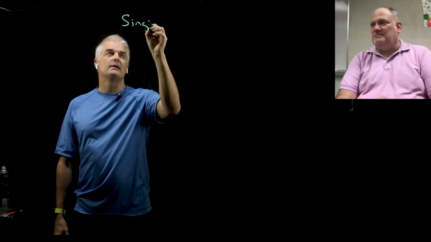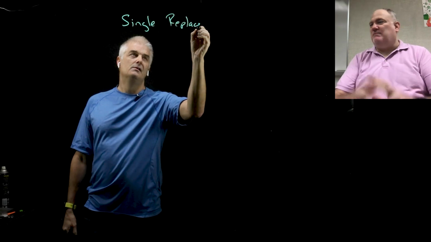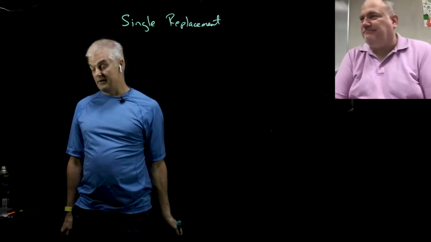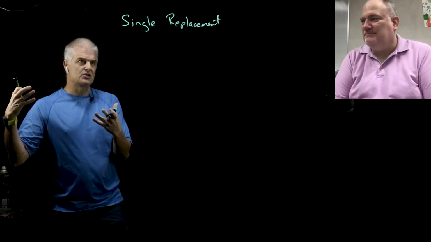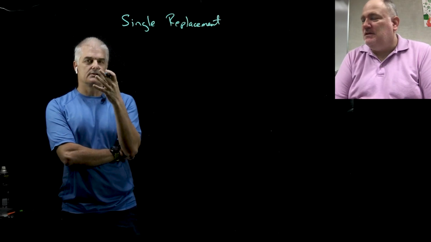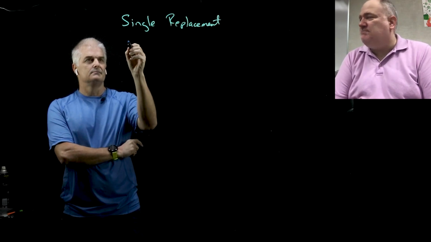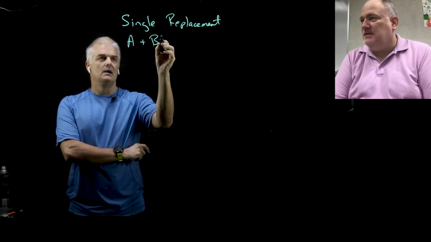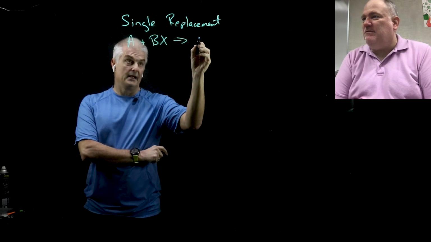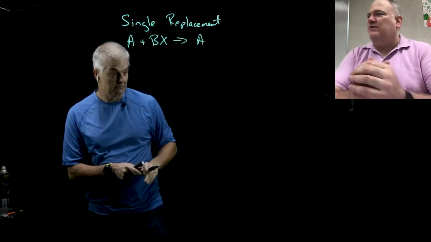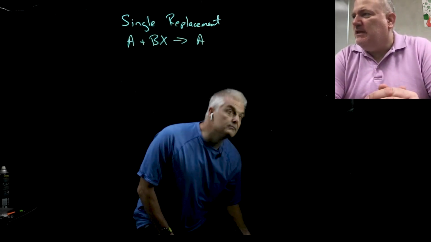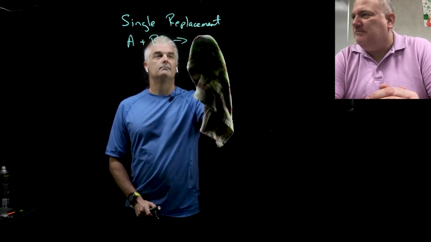So we've learned there's 5 types of reactions, but today we want to dive deeper with the type called a single replacement reaction. These are my favorite, I gotta tell you. Your favorite. Now, as a note, what's the general form of the single replacement reaction? It's A plus BX makes now AX. Before you do that, let's just walk through what actually is happening here.